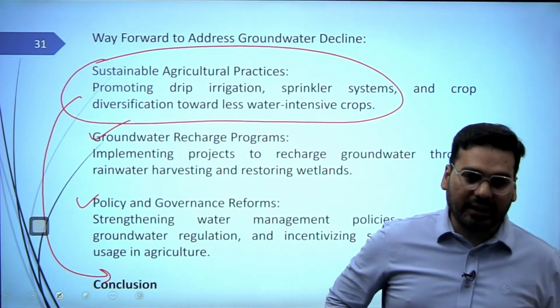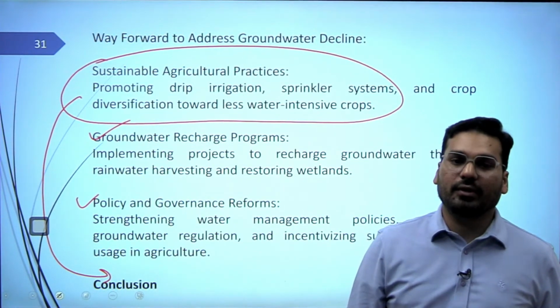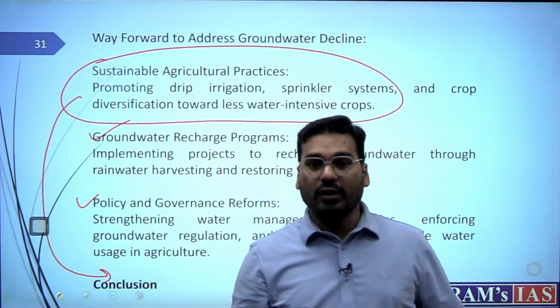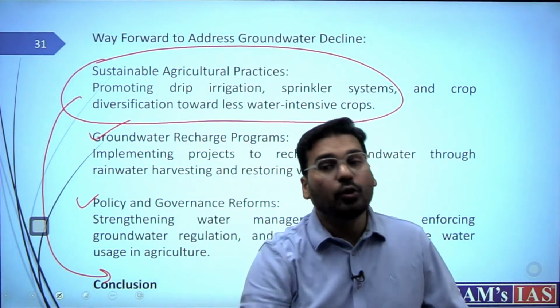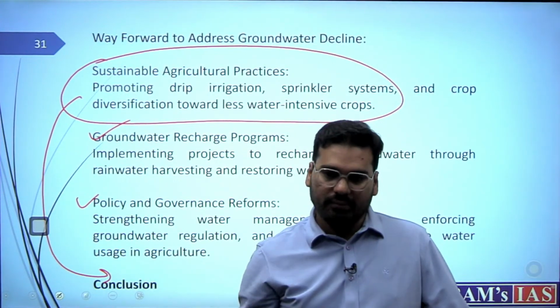Climate change resilient agriculture. So talk on that. You can talk about, say, organic farming, because that also needs lesser water. You can also talk about how micro irrigation can help you. So agricultural practices need to be covered.